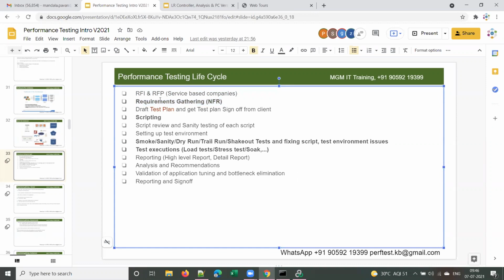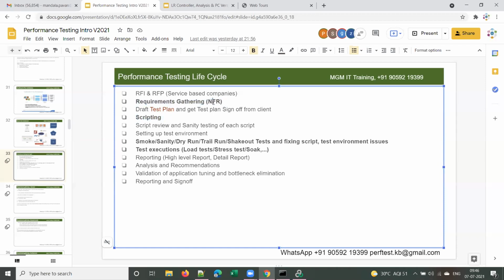Now let's discuss requirement gathering today. And tomorrow we'll discuss the test plan document, and I'll start scripting with JMeter. So that is the plan, right? Thursday, Friday. No, Saturday we'll be having a break. So I'll be starting on Friday. Today I'll complete this requirement gathering, tomorrow we will be completing the test plan document, and then the day after tomorrow, Friday, I'll be starting scripting with JMeter. So right now, let's discuss this requirement gathering.